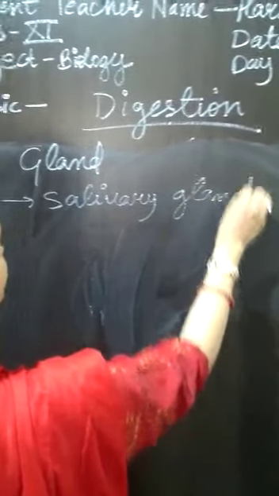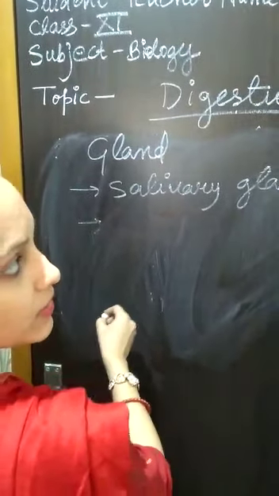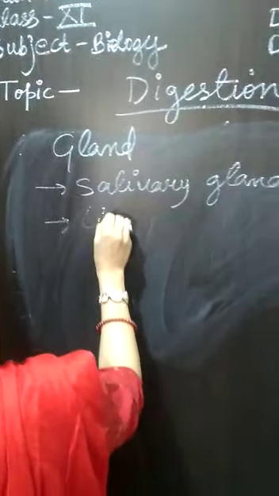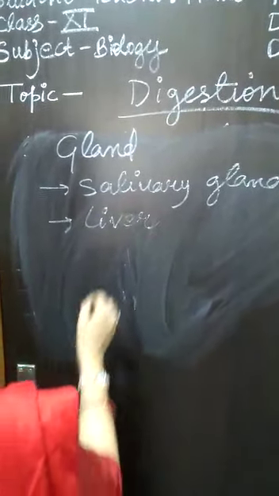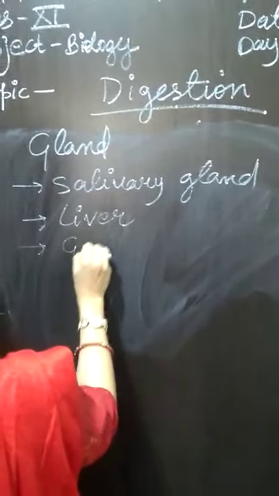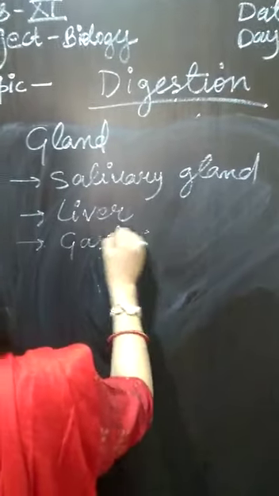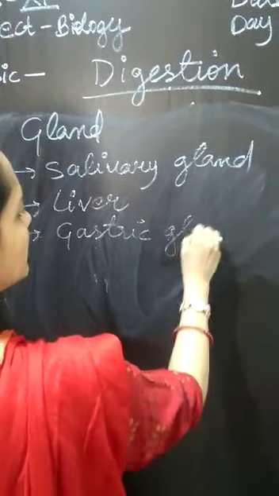So let us revise the glands. First is salivary gland. Second was liver, the largest gland of our body. The third is gastric gland or the stomach.